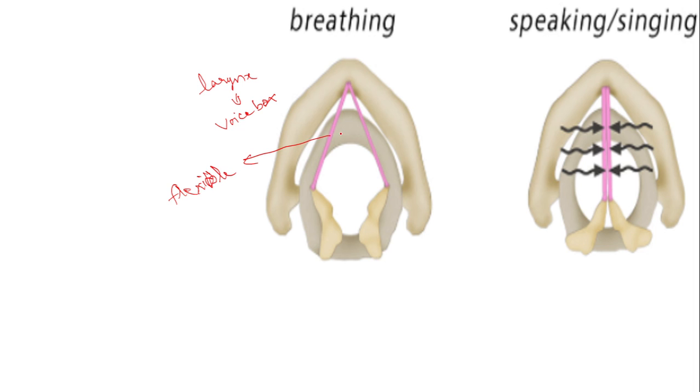These cords will be moving apart whenever we are breathing in and it is open. Now when we are breathing out, they will come closer and we are able to speak at that time. The different sounds are produced when these vocal cords come together. When it is open, you can see air will be moving inside. So this is breathing in and breathing out. While breathing out, we are speaking.